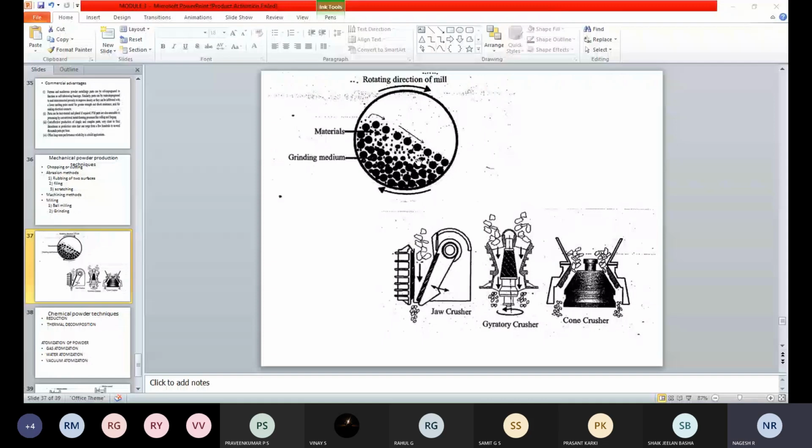Next one is grinding. These are the different grinding methods like jaw crusher, rotary crusher, and cone crusher. You can see them here in the figure.